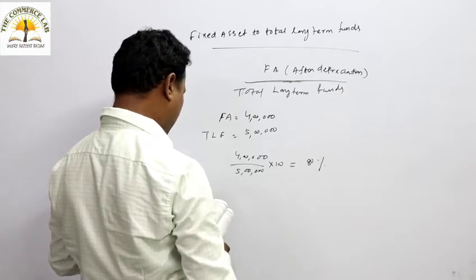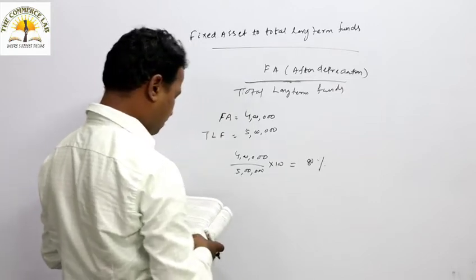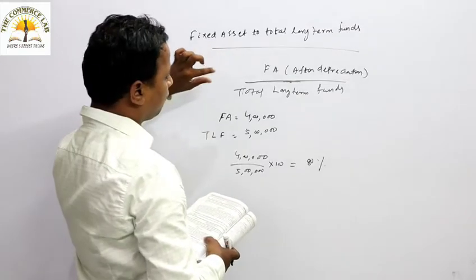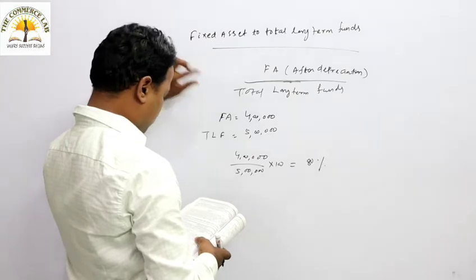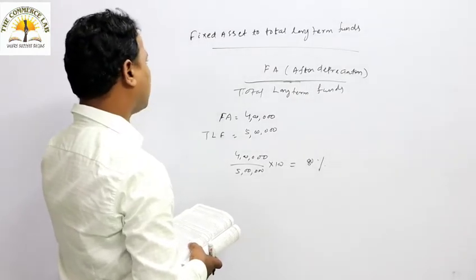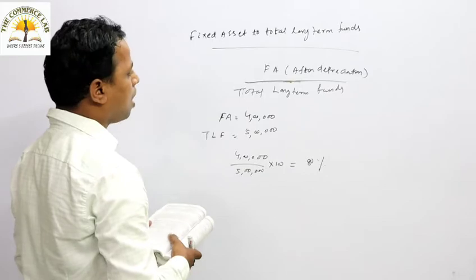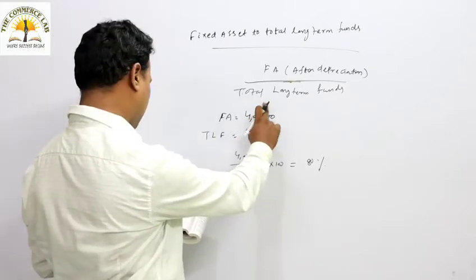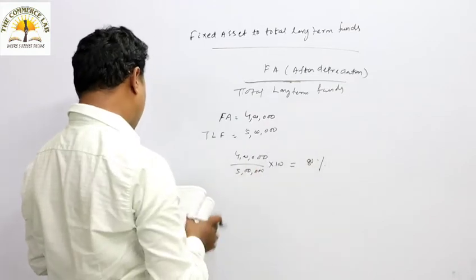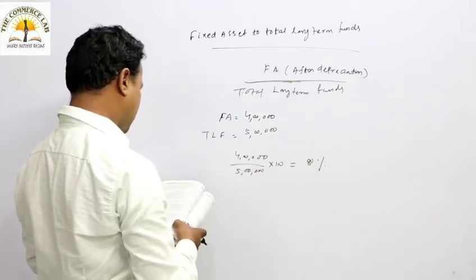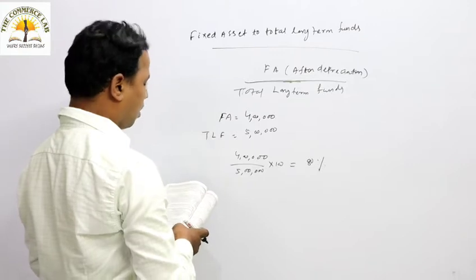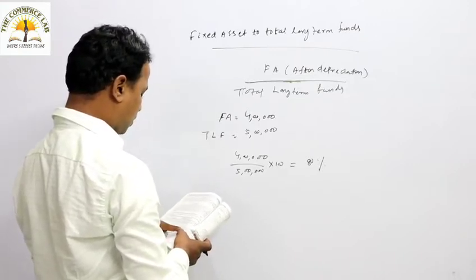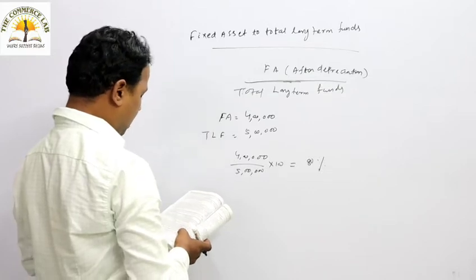What does this ratio indicate? It indicates to what extent the total fixed assets are financed by the long-term funds of the firm. That is the important part of this ratio. Generally, the total fixed assets should be equal to the total long-term funds, or say 100%.